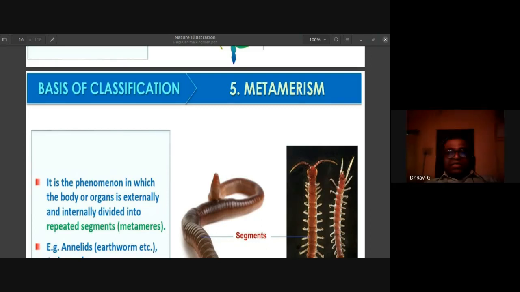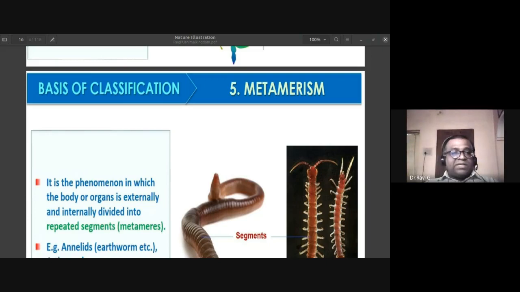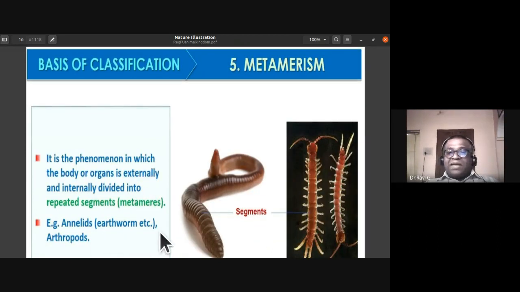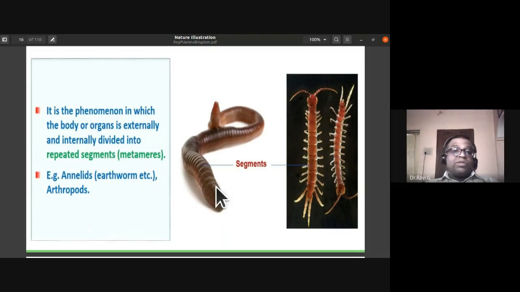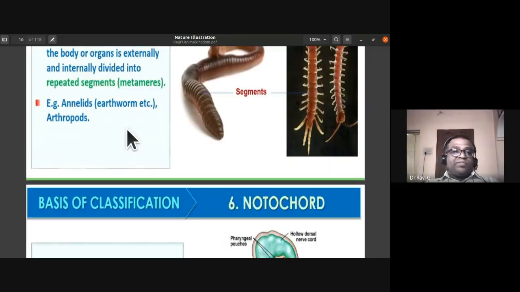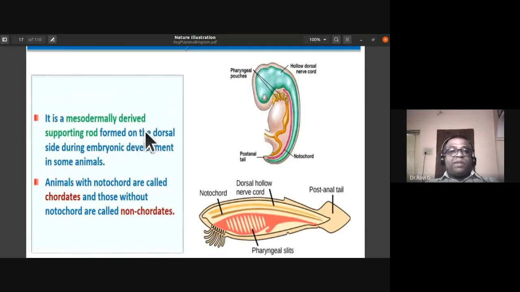So I was just discussing this metamerism. It is a phenomenon in which the body or organs are not only externally but also internally divided into repeated segments, which we call metameres. Examples are annelids, the earthworm, etc. You notice this sort of segmentation. Even in arthropoda, you notice this segmentation. That is one aspect that you have to remember.